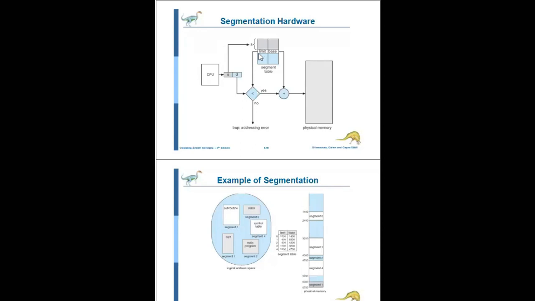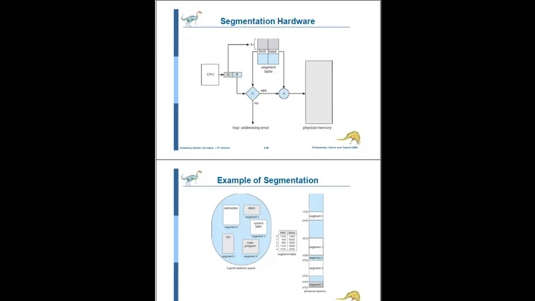If the offset is less than the limit register, the condition is true, and the offset plus the base register value gives the location where that segment is stored. If it is not less, it generates the addressing error. That is the segmentation hardware.